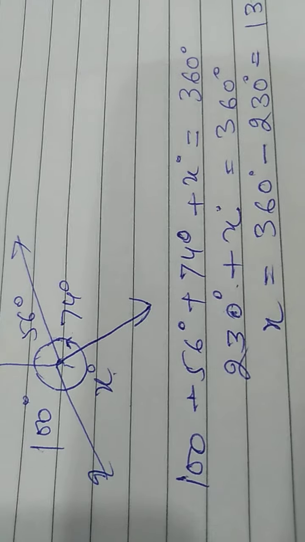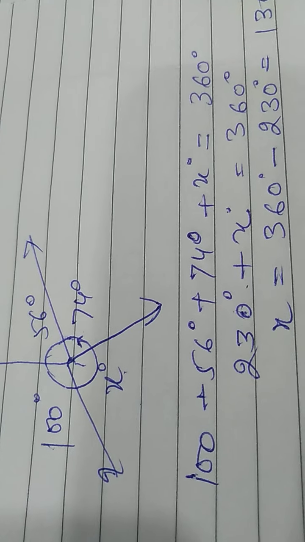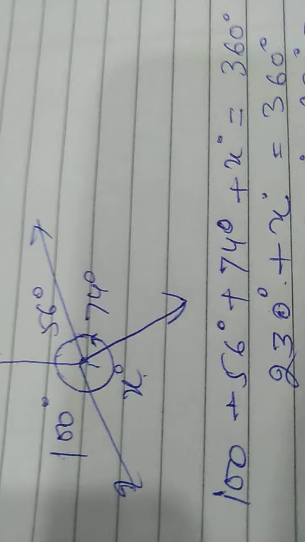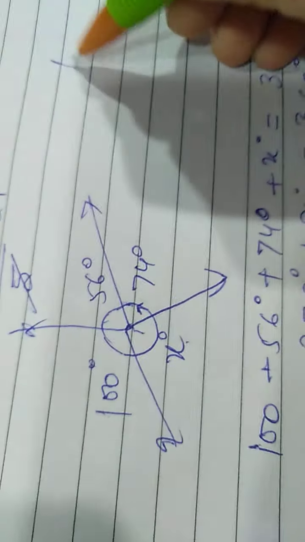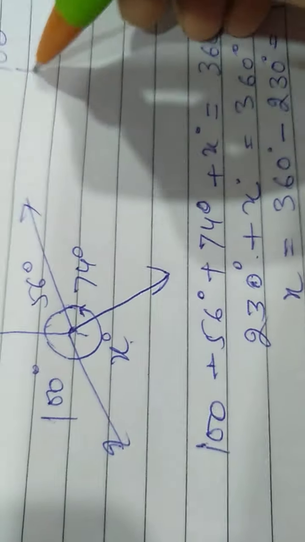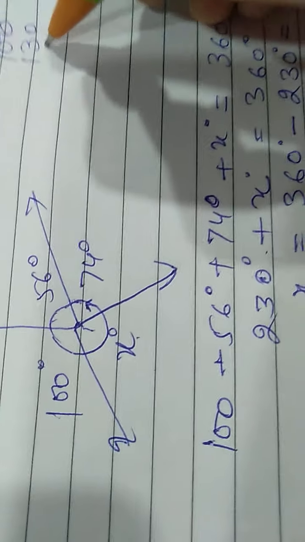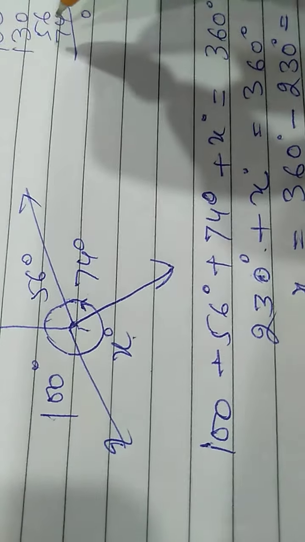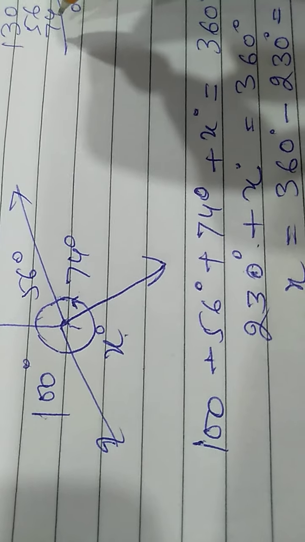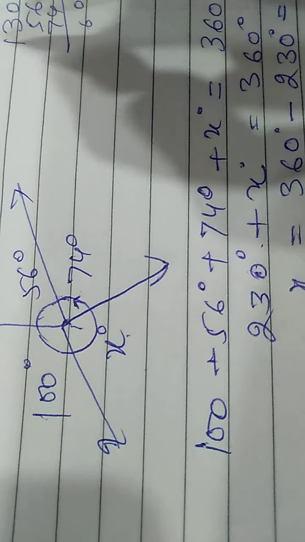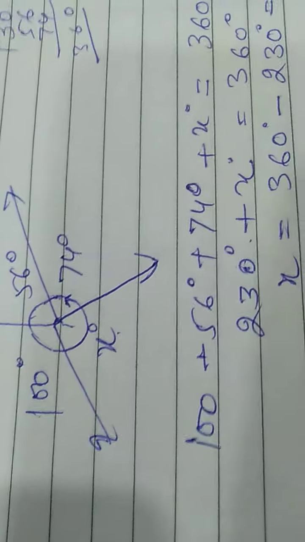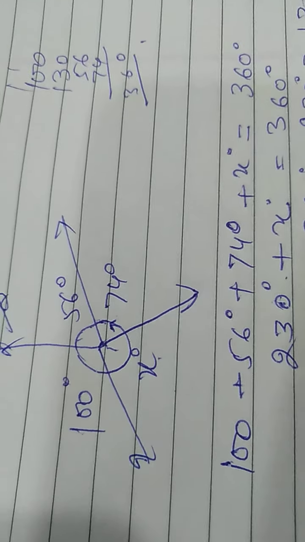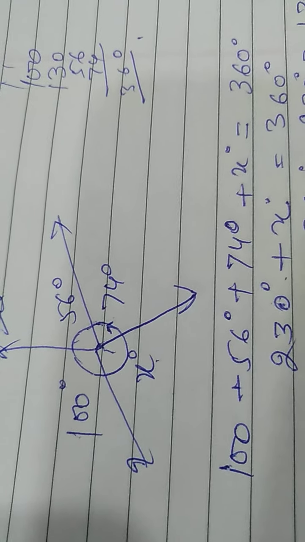You can add all the angles and then you find out their sum is 360 degree or not. What is the value of x? That is 130. Now 56 and 74. So the sum of all the angles is 360 degrees. So our answer is right.